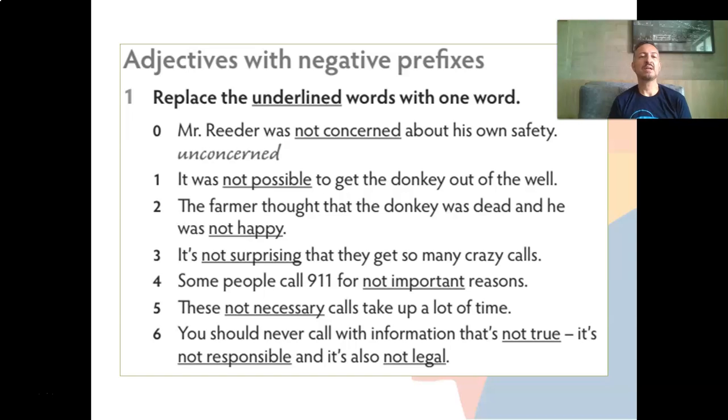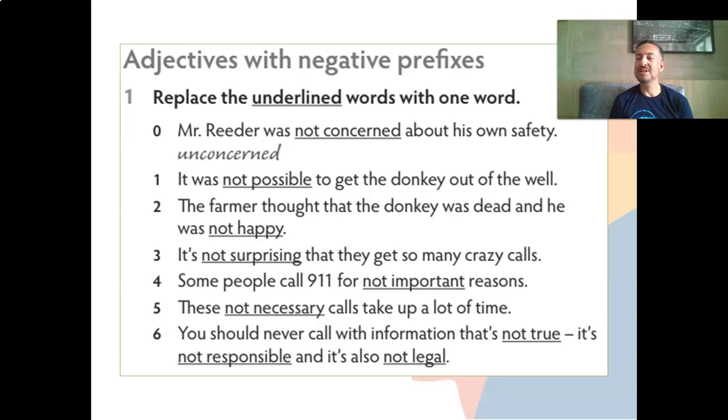How can we replace the other ones? For example, it was not possible to get the donkey out of the well. So how can I write only one word using a prefix with the word possible? This is very easy. So what is the opposite of possible? You know? Yes, it's impossible. So it was impossible to get the donkey out of the well.